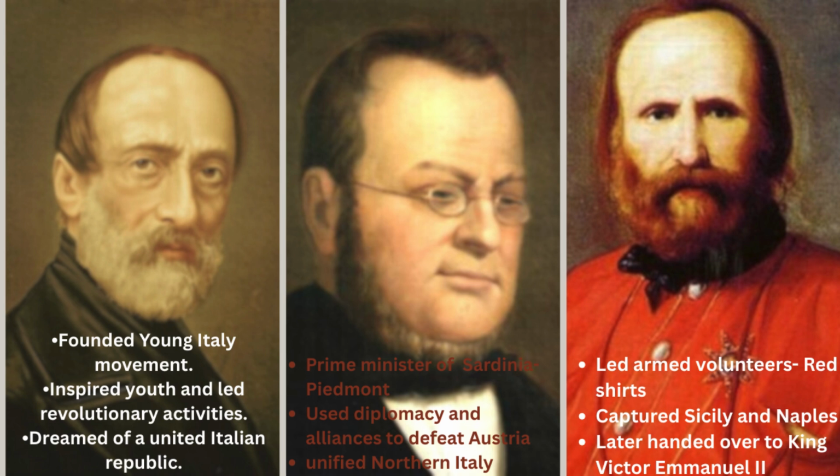Garibaldi got huge support, okay, from the peasant side. So many persons voluntarily entered the army to support the unification of Italy. So in the year 1860, Garibaldi captured southern Italy and handed it over to King Victor Emmanuel II.